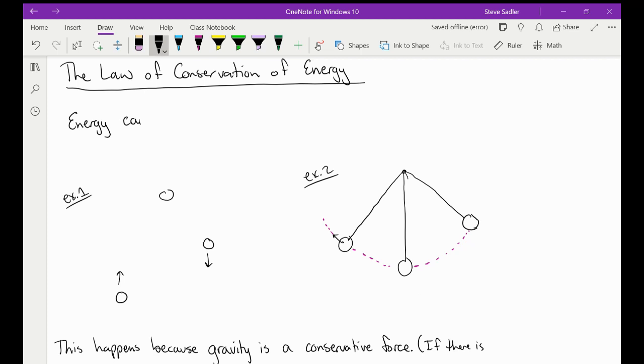Energy cannot be created or destroyed, only changed from one form into another.